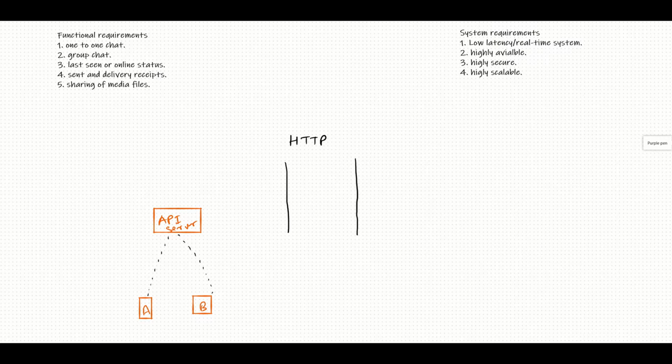So talking about HTTP, how does it work? We draw a client and a server. The client initiates a request and the server responds back. Request and response. So this doesn't work for us. Next, we can have something called HTTP long polling. Will HTTP long polling work? And how does it work?